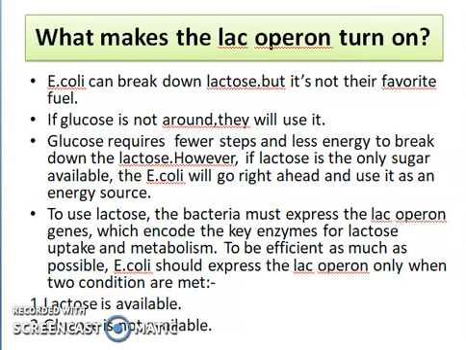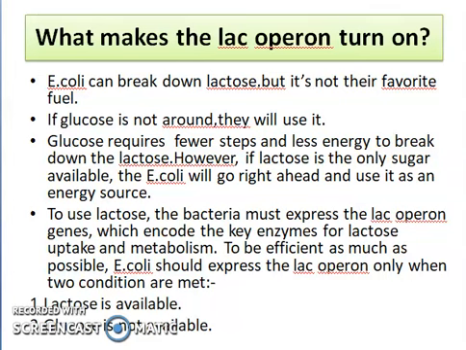It will break down the lactose for its utilization, but it is not its favorite food. When glucose is not available, the bacteria will utilize the lactose. The third point is that glucose requires fewer steps and less energy to break down than lactose.